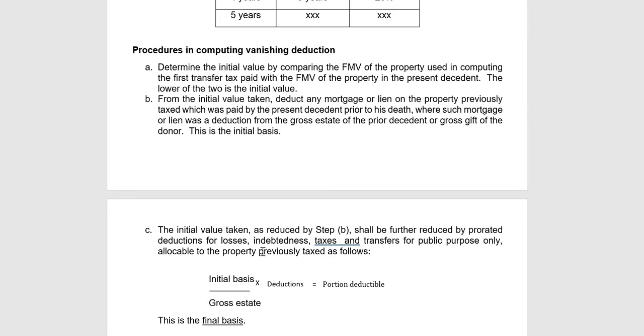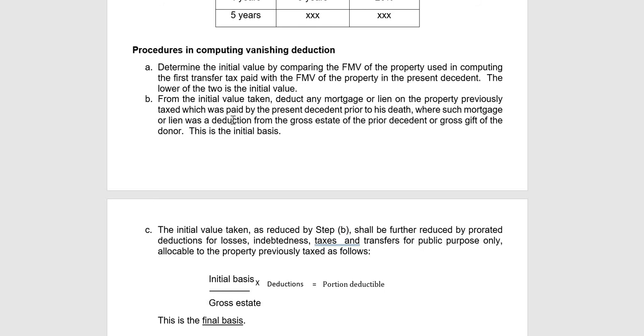So, the second deduction is this. First deduction is mortgage paid. Second deduction is the prorated deduction for losses, indebtedness, taxes, and transfer for public purpose only, allocable to property previously taxed, as follows. So the multiplier is the losses, indebtedness, taxes, or unpaid mortgage plus transfer for public use, no? Times the initial basis over gross estate.